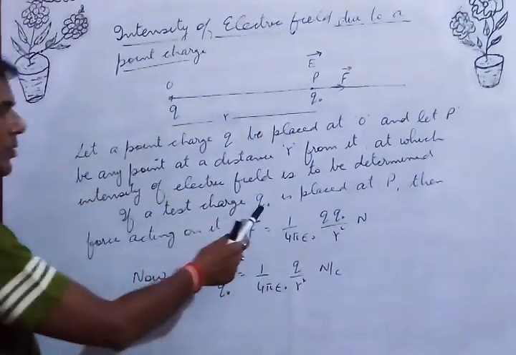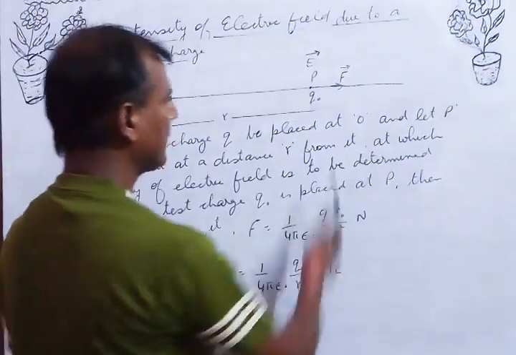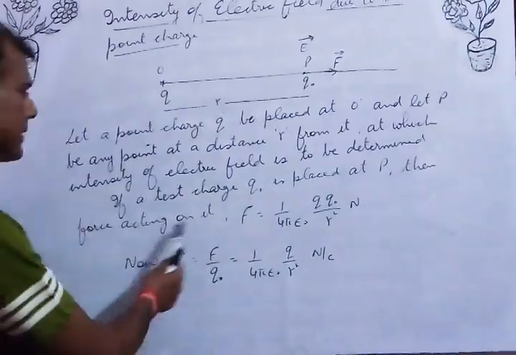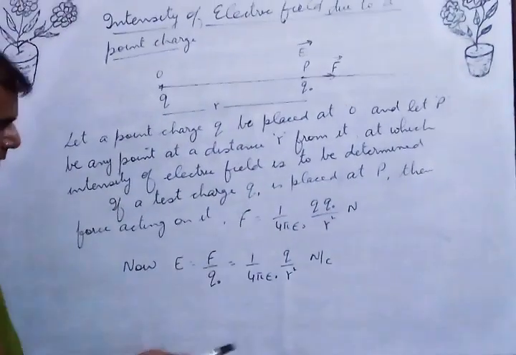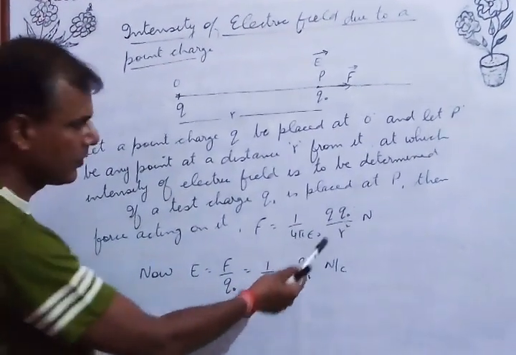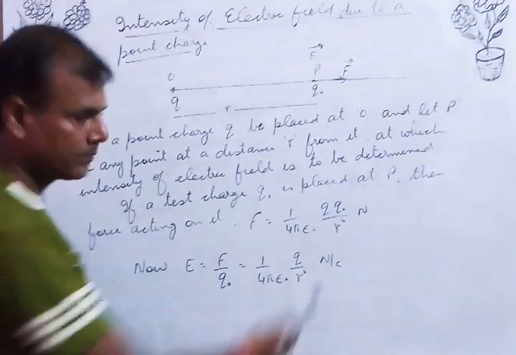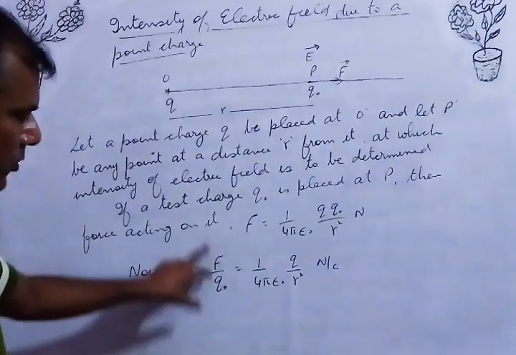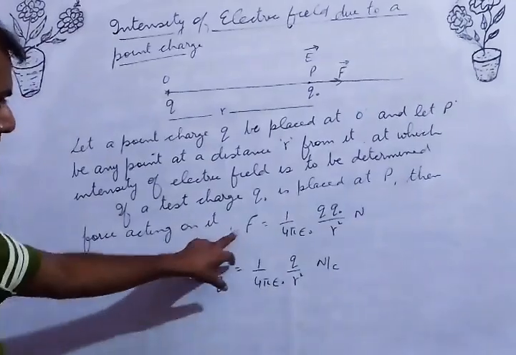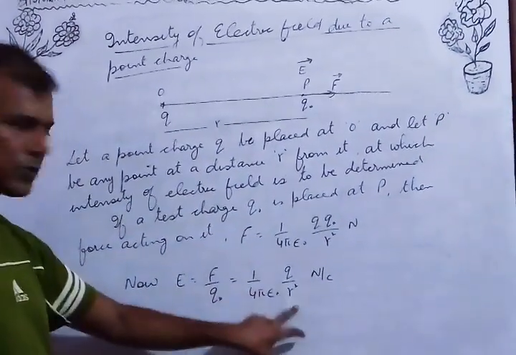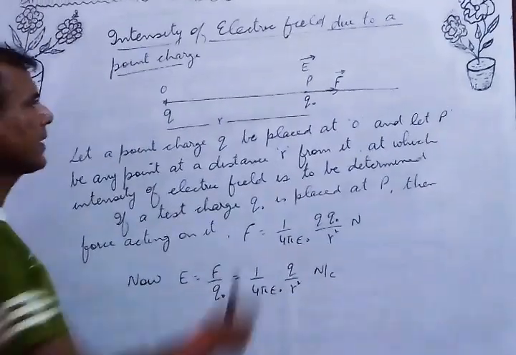Now I am placing a test charge Q naught at P, then the force acting on it by Coulomb's law is given by F equals 1 upon 4 pi epsilon 0 Q Q naught by R square, that's in Newton. Now intensity we have to find out. Intensity is force per unit charge. So you know F, that force per unit charge, this is 1 upon 4 pi epsilon 0 Q by R square. And direction is this side.